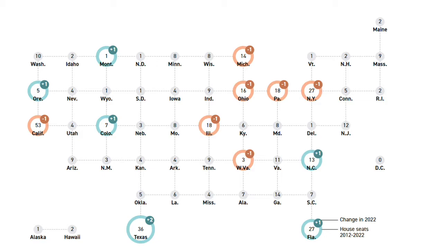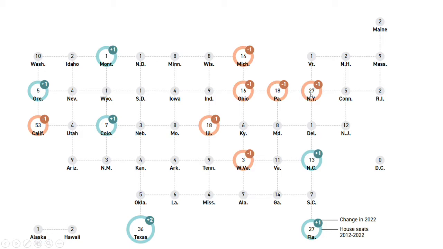So this is the newly formed electoral map. If you want to see how many electoral votes one state gets, you take the number shown and add 2, except for the District of Columbia. District of Columbia has 3 electoral votes in presidential elections, but they don't have any House members in Congress. Based on this standard, you can see that, for example, New Jersey, which has the number 12 shown on it, has 14 electoral votes in presidential elections and 12 House seats. Delaware has 1 seat and 3 electoral votes.